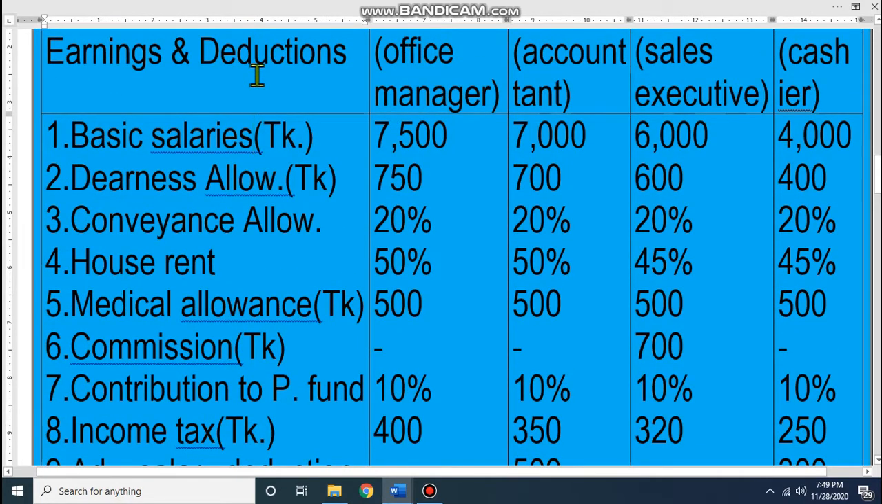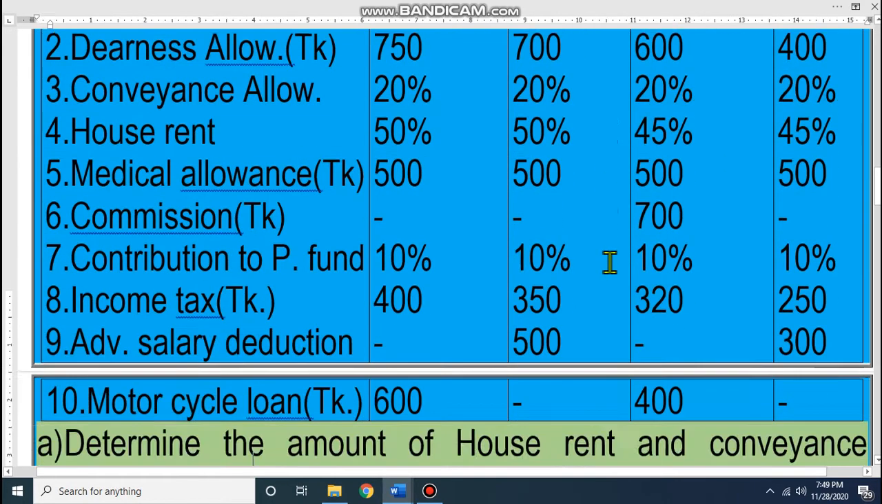Look at house rent, 50%, 50%, 50%. That means this house rent is on basic salaries. Look at the basic salaries: office manager is 7,500, accountant is 7,000, sales executive 6,000 and cashier is 4,000, and out of that they will receive 50%, 50%, 45%, 45% as house rent. That means very easy one, dear student. Easily we can find out the basic salary.